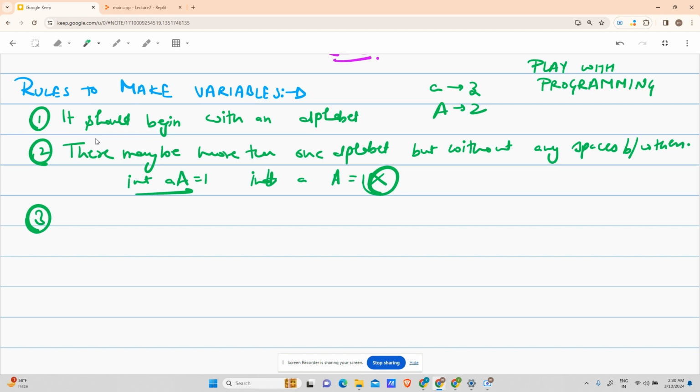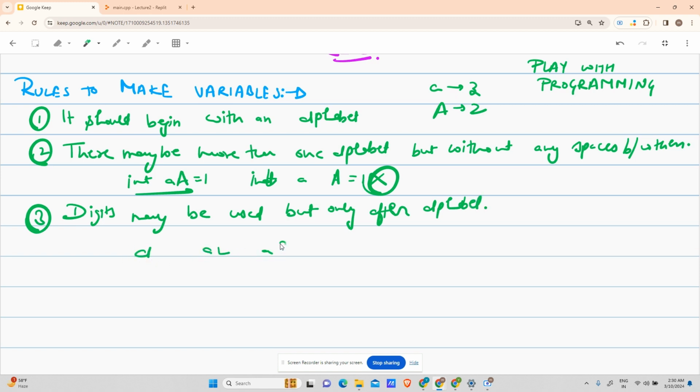Third, digits may be used, but only after alphabet. What does that mean? Suppose you have to name a variable as a1, a2, a3. That is valid, but you cannot name it as 1a, 2a, 3a. That is not valid, right?